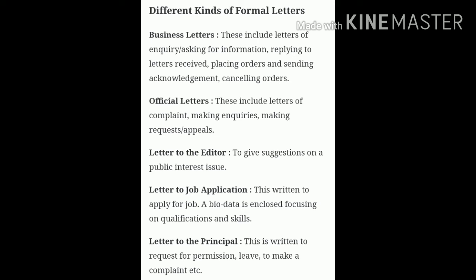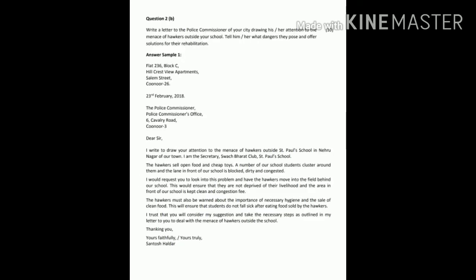And a job application letter, written to apply for a job, with biodata enclosed focusing on qualifications and skills. And the last type is a letter to the principal. This is written to request permission or leave, to make a complaint, or sometimes to apologize if you have done something wrong in school.